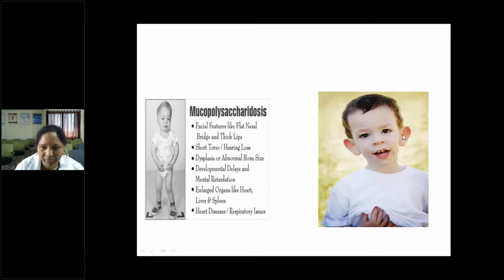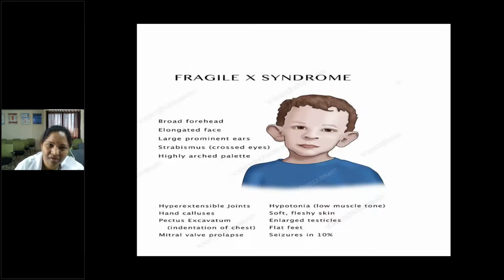Actually, it's not MPS, child. Can you diagnose large ears with mental retardation? Fragile X syndrome. Broad forehead, elongated face, large prominent ears, strabismus, high arched palate, extensible joints, and pectus excavatum.